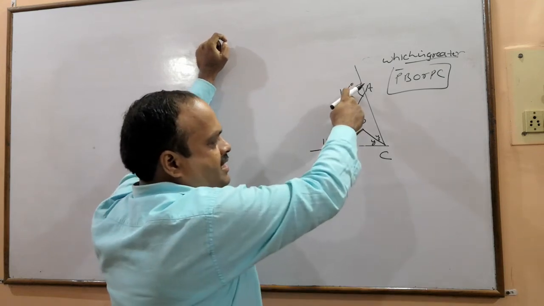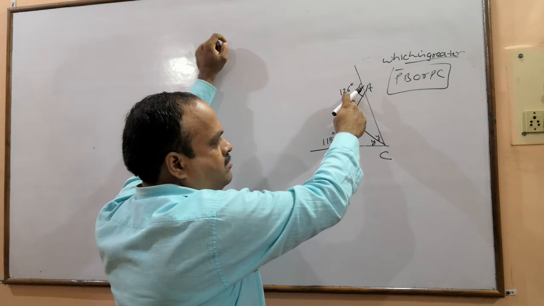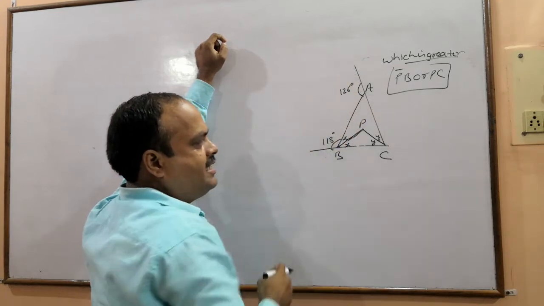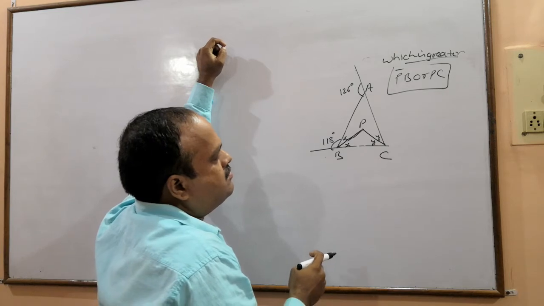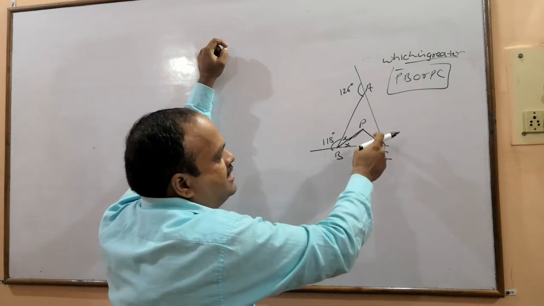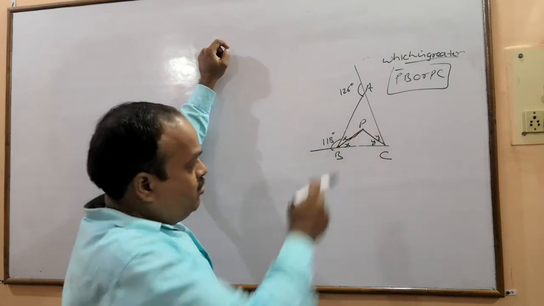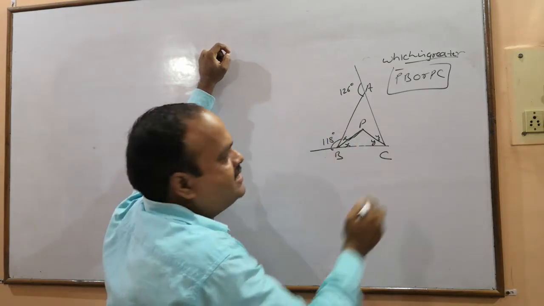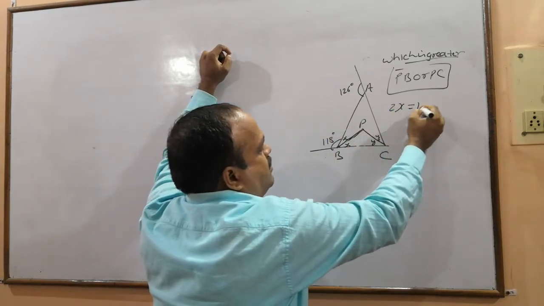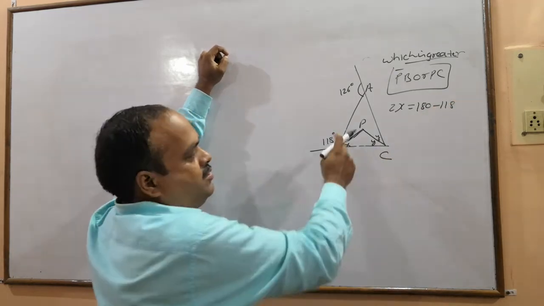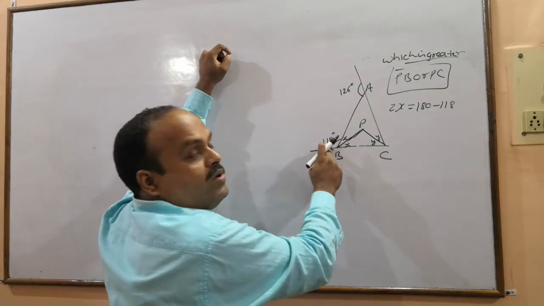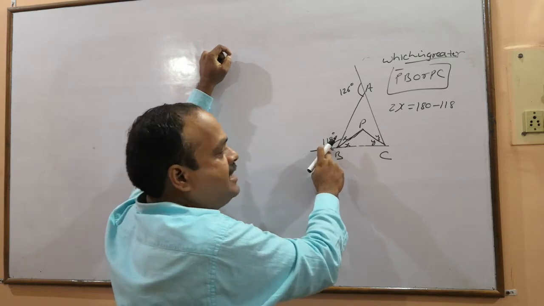So 126 is equal to this plus this. So we will first find out 2x. 2x equals to 180 minus 118, linear pair.